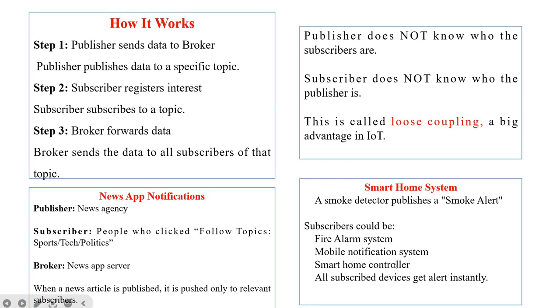Another example is the smart home system, where a smoke detector publishes a smoke alert, and the subscribers could be the fire alarm system, mobile notification system, and a smart home controller. All the subscribed devices will get an alert instantly. Whenever the smoke detector publishes a smoke alert, all the subscribers will get a message instantly.